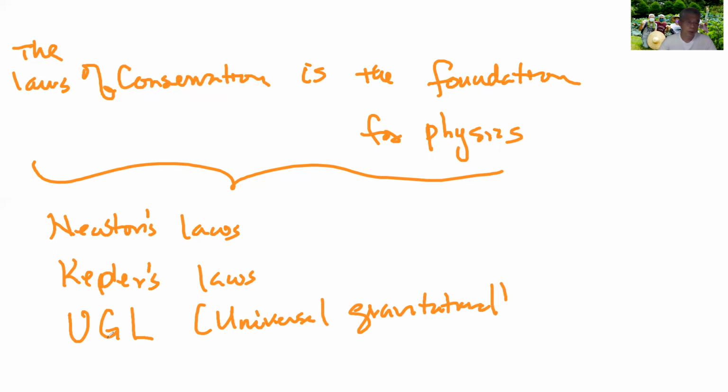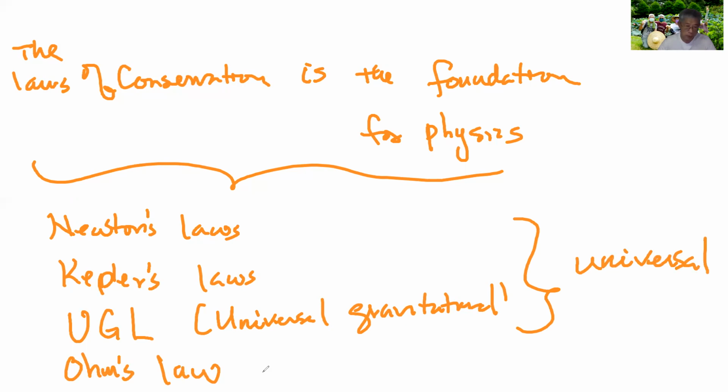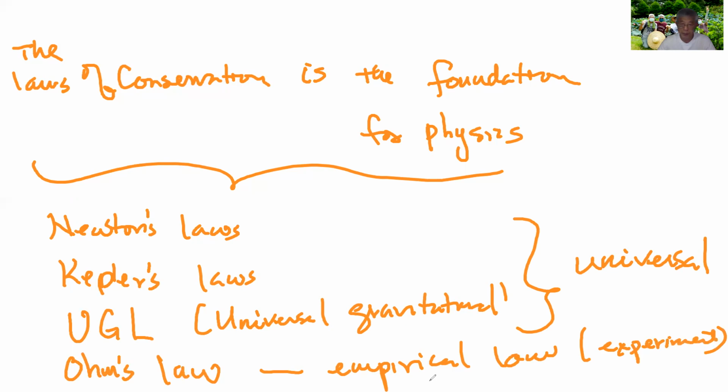All these other laws, like Ohm's law, which is in electricity, are even smaller than these three laws, right? These three laws are bigger, in terms of their impact or extent. These are universal laws, they are called universal laws. But this is an empirical law, so it's based on experiment, right? And it cannot be applied everywhere. Only for certain materials, right?